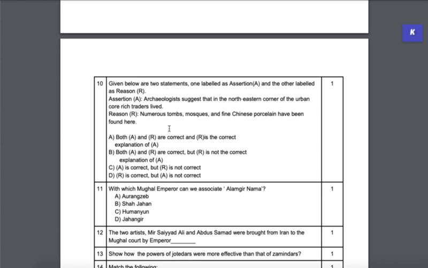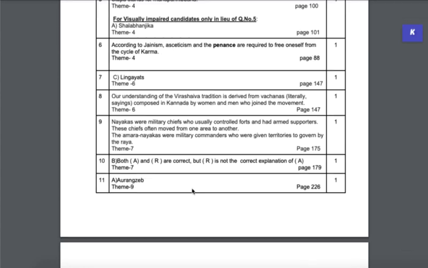Archaeologists suggest that in the northeastern corner of the urban core, rich traders lived. The reason given is numerous tombs, mosques, and fine Chinese porcelain have been found here. So I would feel that definitely this is the correct one. No, it doesn't actually, because it says just rich traders, right? And here they're only mentioning Chinese porcelain, right? So this would be, the foreign traders might have been living here, right? So let's see what the correct answer is. If we are right, yes, we are right.